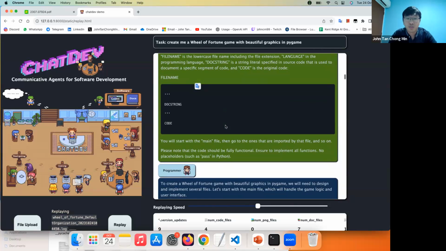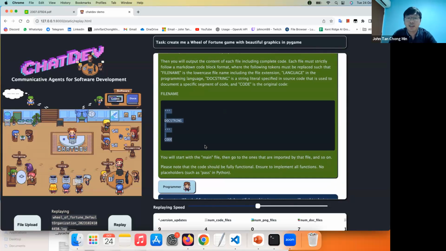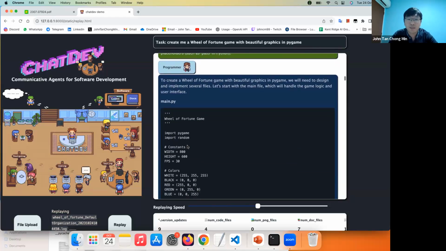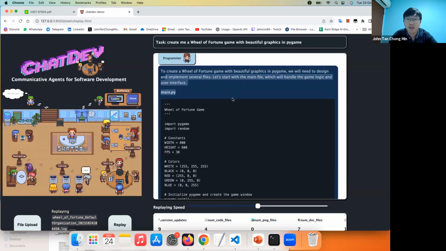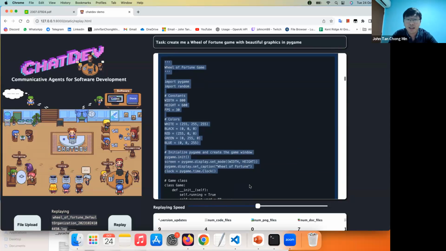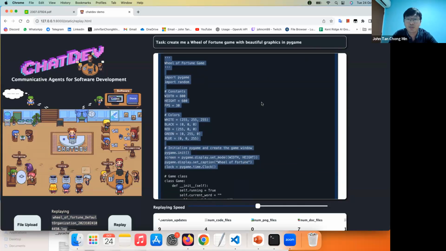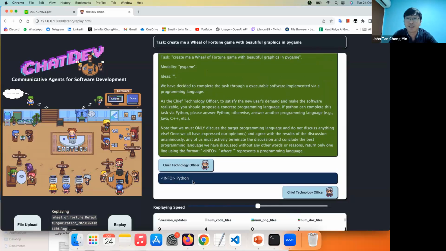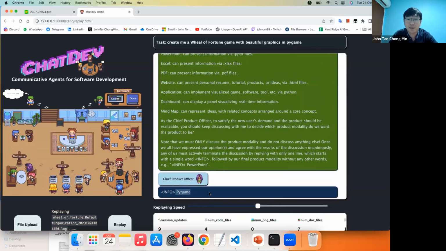So this is the template that is used. This will ground the way the documents will be generated later on. It's quite cool, there's a process flow. After that, the programmer will create the Wheel of Fortune game, and out comes the code following the earlier template. We can see that this is in Pygame because we specified Pygame, and also the CTO decided on Python and the CPO decided on Pygame.